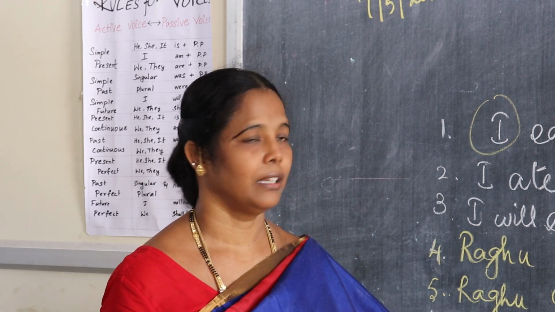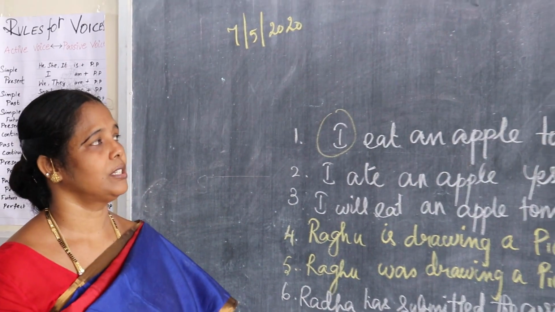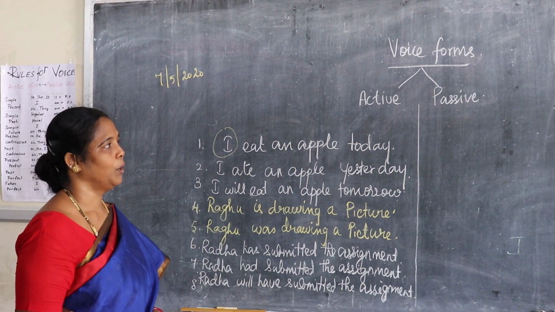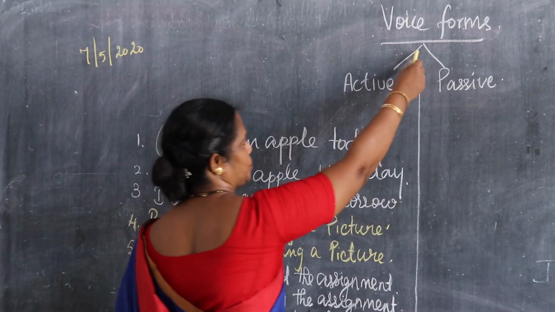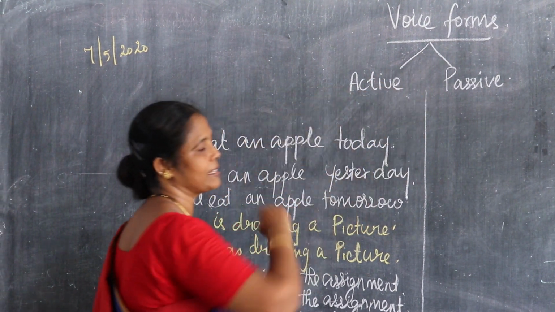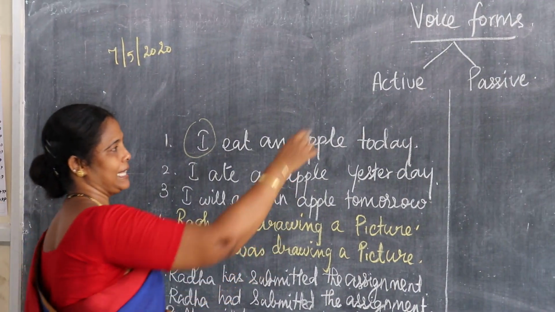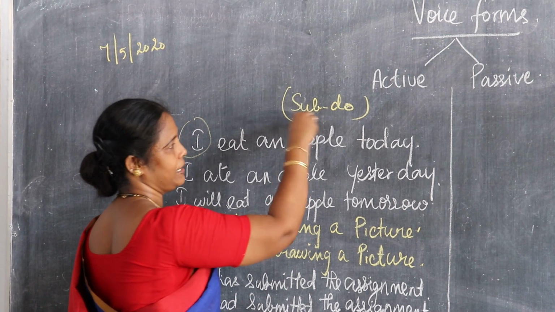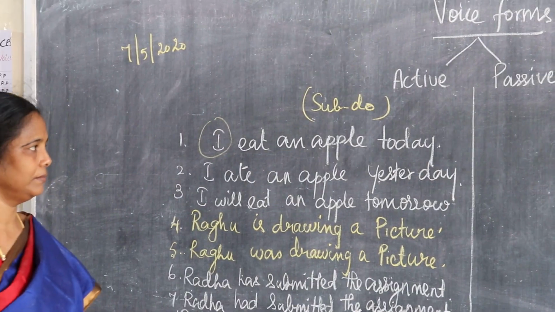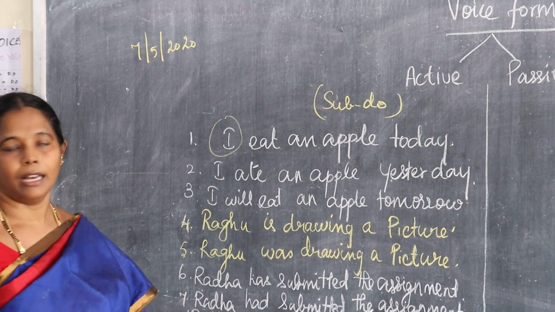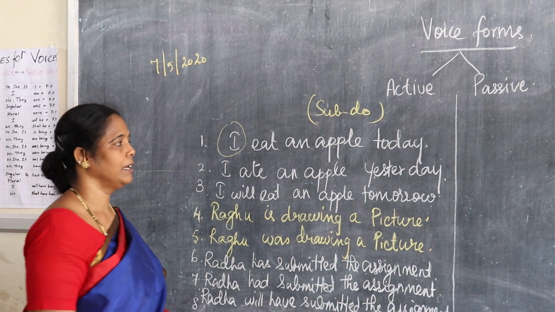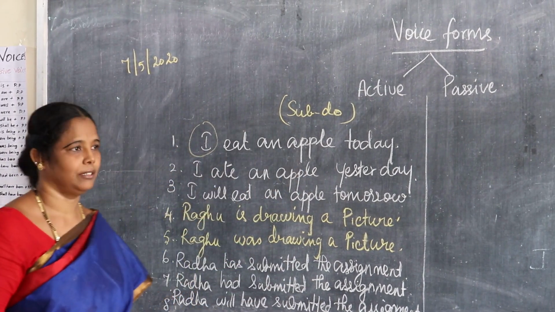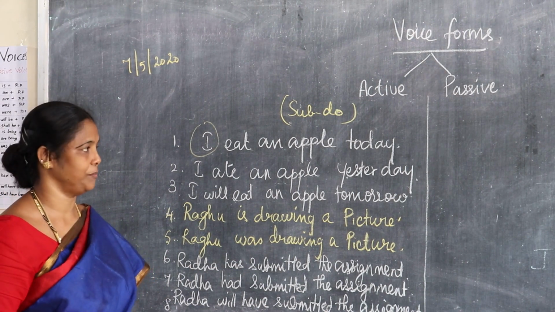Thank you, children. Now, I am going to give a talk about voice forms. Voice forms are classified into two types, active and passive. In the active form, the subject does the verb. That is, the doer of the action is the active form, and the other one is passive. In this passive form, the object acts like a subject.